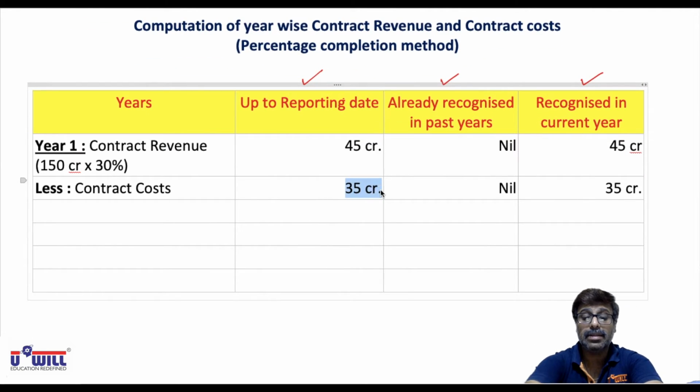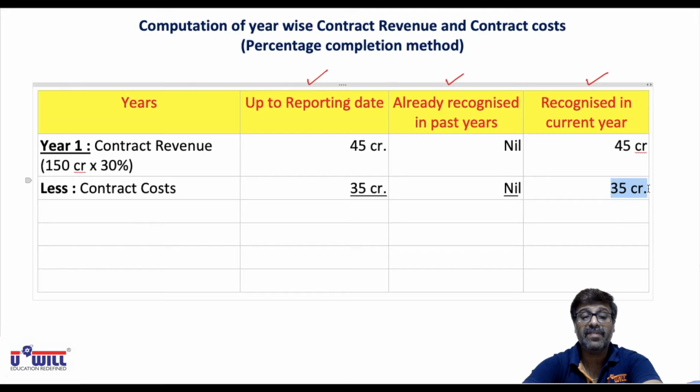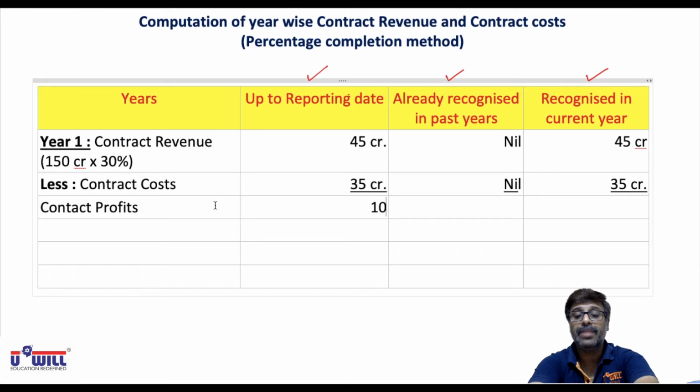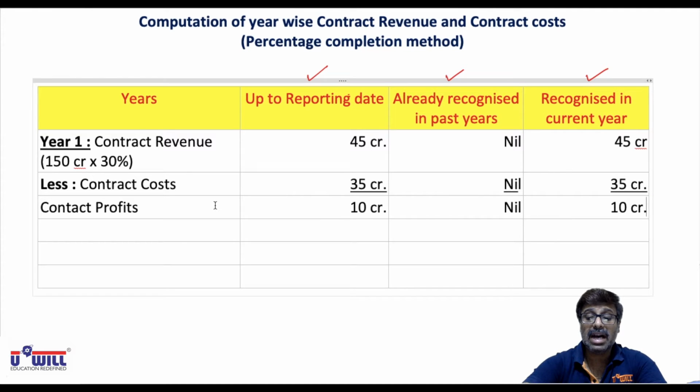45 minus 35, what is the profit that will be taken into consideration? Contract profits: 45 minus 35, 10 crore. Nil minus nil, until past year no profit was there, because this is the first year. And again 45 minus 35, 10 crore. So this is how we find the profit for the first year.